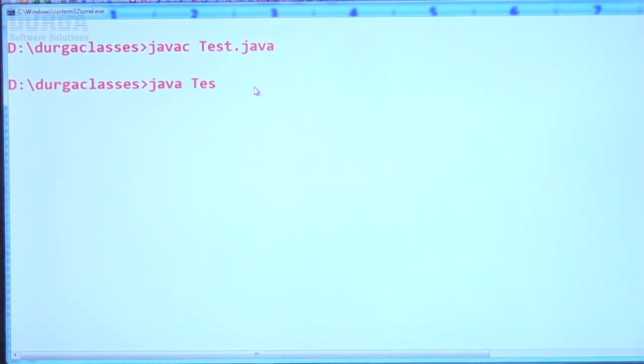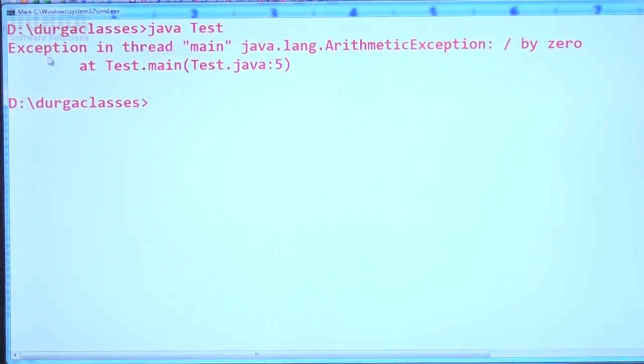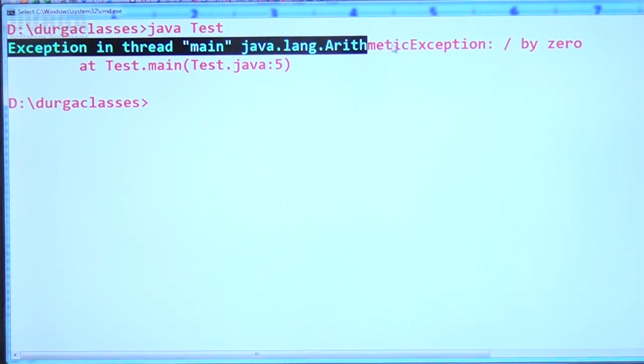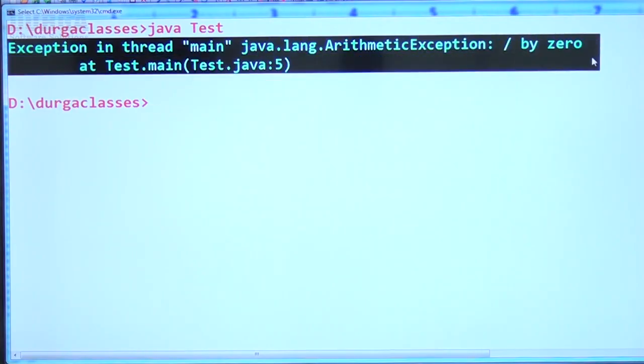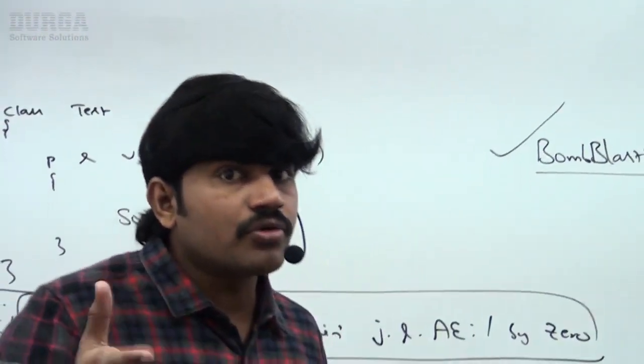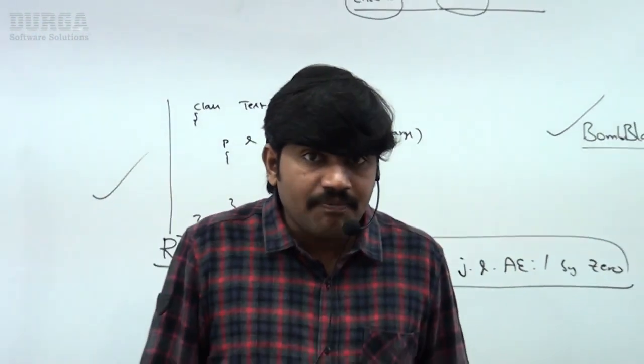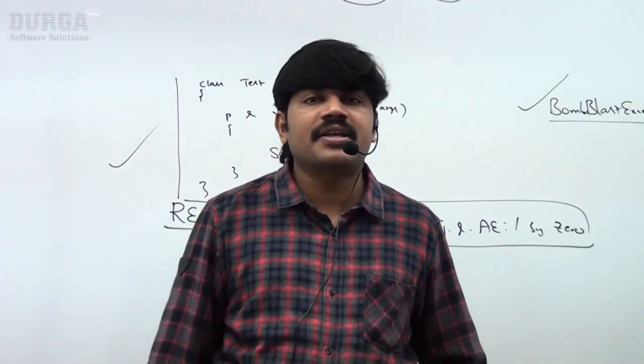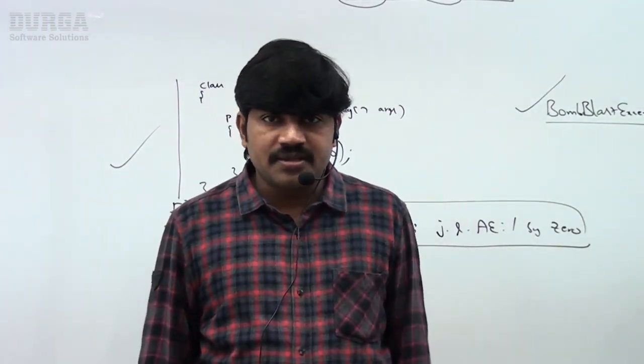Now java Test. At runtime I'm getting Exception in thread main java.lang.ArithmeticException: division by 0. So even though the arithmetic exception is coming at runtime, my compiler is never going to object about this, because the compiler never worries about arithmetic exception, because it is an unchecked exception, right?